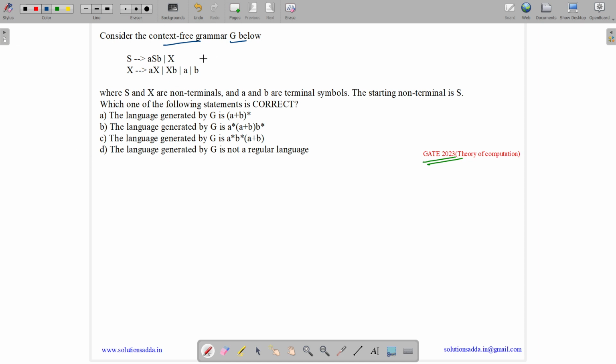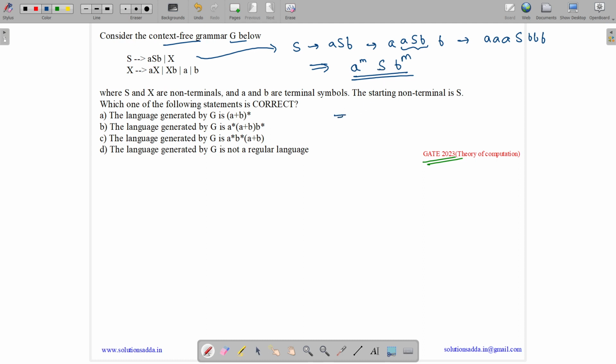So let us see what happens with each production rule. We have S implies ASB. Then again, in place of S we can put ASB. So in place of S we can put AASBB. Then again in place of S we can put ASB, so we'll get triple A, S, triple B. Which means using this we can have an equal number of A's and an S followed by an equal number of B's. But now we need to terminate it with the X, so we will have a to the power m, X, b to the power m.